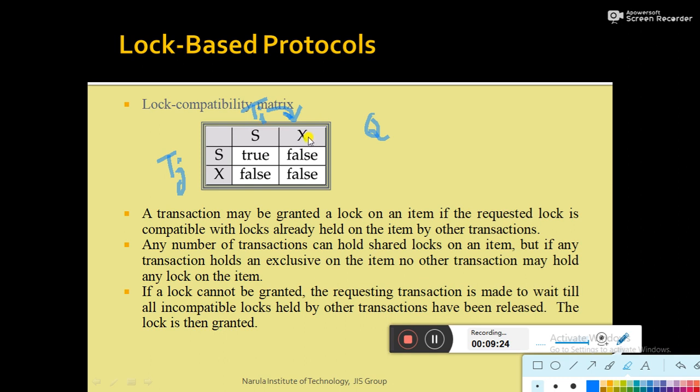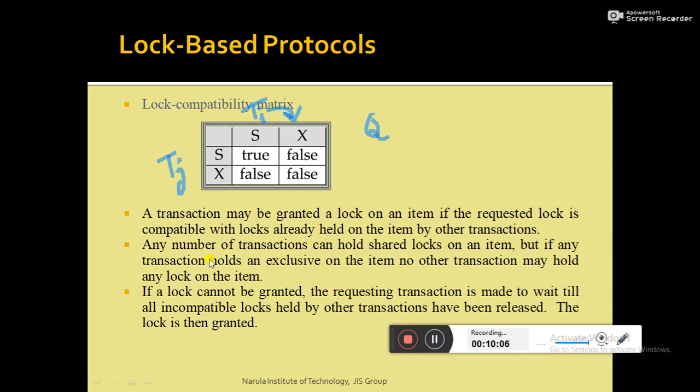So shared-exclusive is false. Exclusive-shared is also false. Similarly, exclusive-exclusive is false. So from the compatibility matrix, what we can say is that on a particular data item Q, if two transactions are acquiring the shared mode lock, then both transactions can proceed with their normal operation. If any one of the locks is in exclusive mode, then the lock request is not going to be accepted.